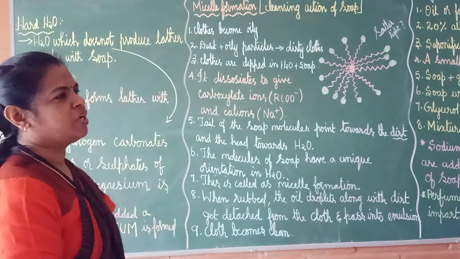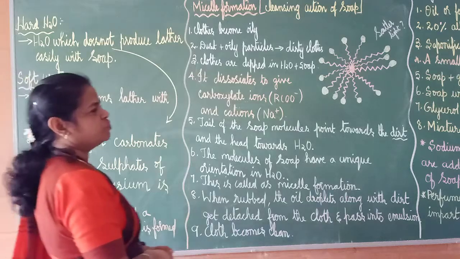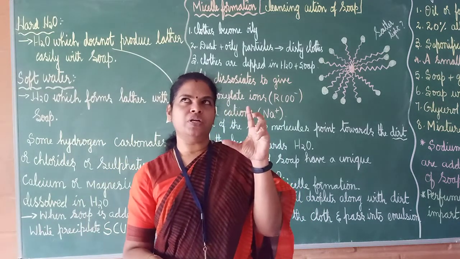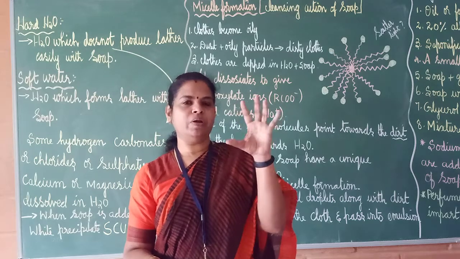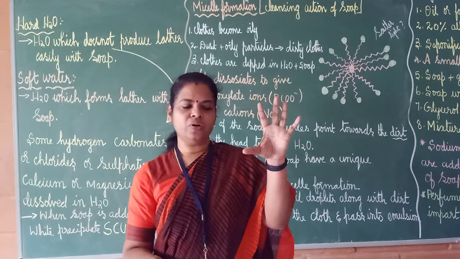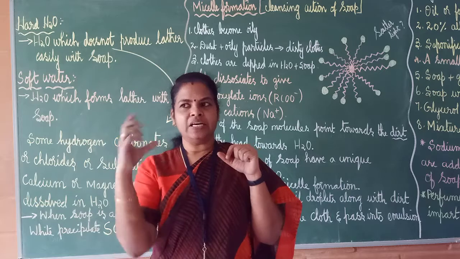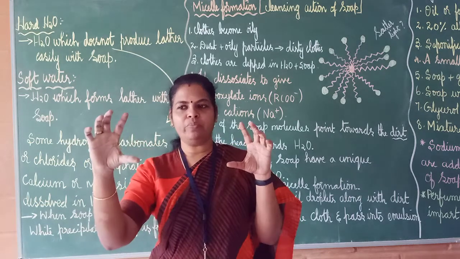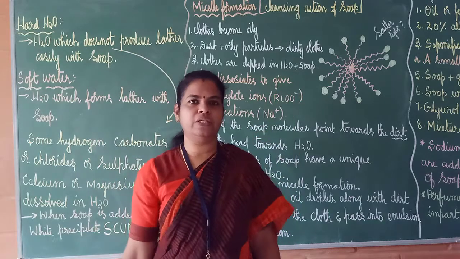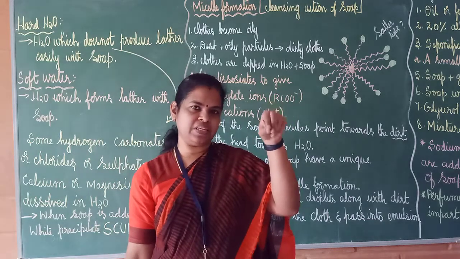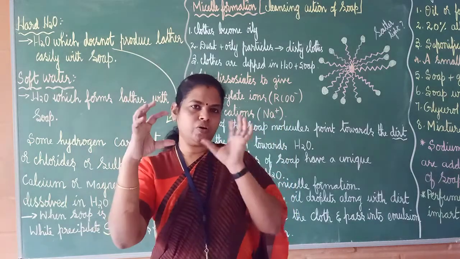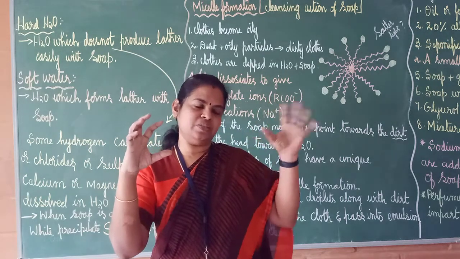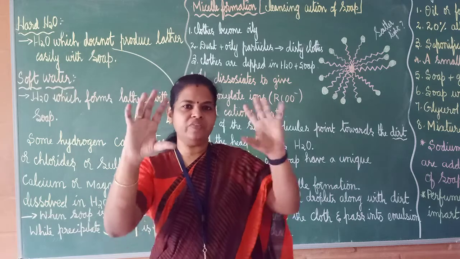Okay. Hard water means, for example, we do one activity. We are taking some 5 ml water in a test tube. Which water? Rain water. In the other test tube, you are taking sea water. 5 ml sea water, 5 ml rain water. You are putting some soap powder inside that. Here also you are putting some soap. And then nicely stir it, shake it properly for some time and leave it.